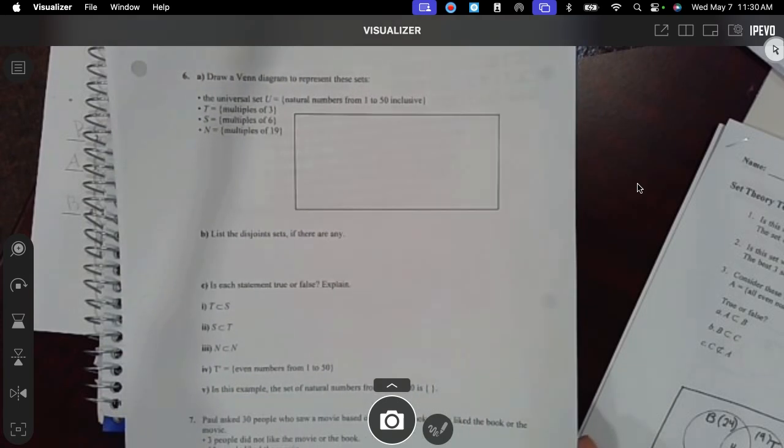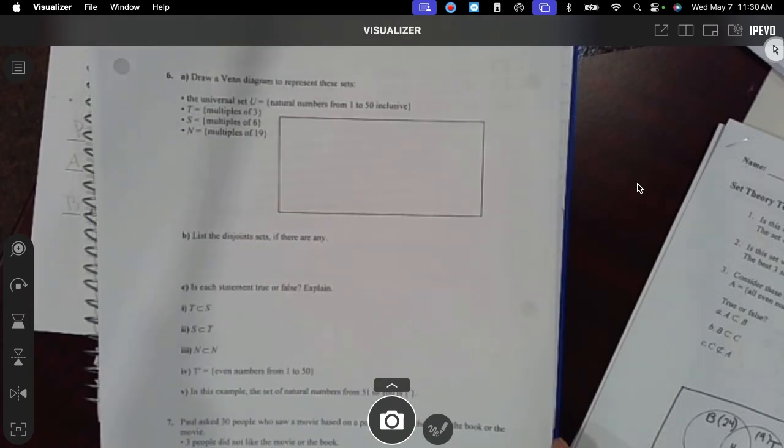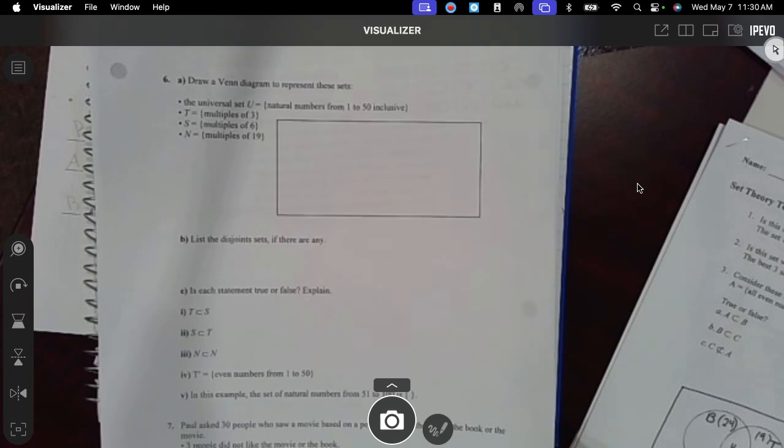How are we on time? Okay, do y'all want to do this or the game? Do y'all want to do 6 and 7 or hold those till tomorrow? Hold more. You want to do the game? Probably not, but this is what we'll do.